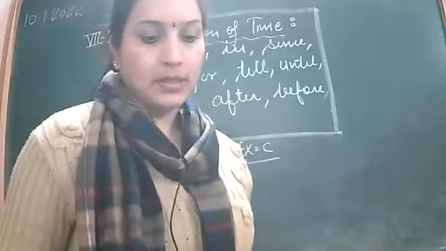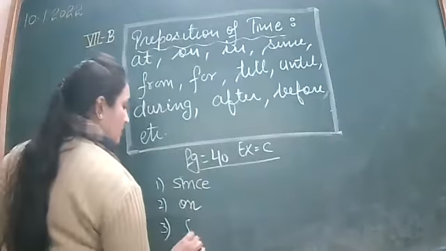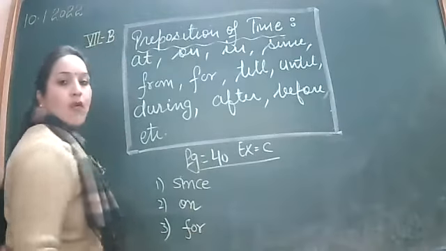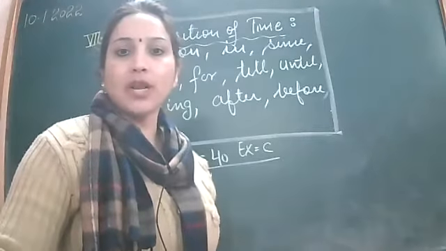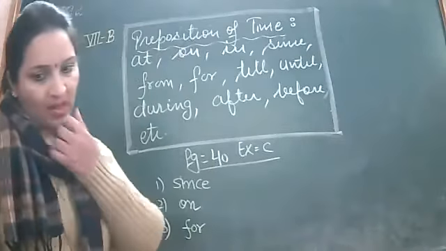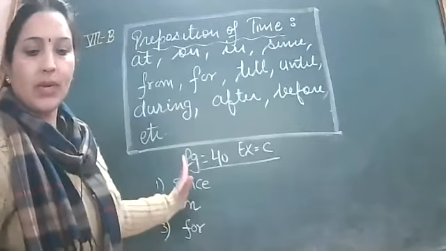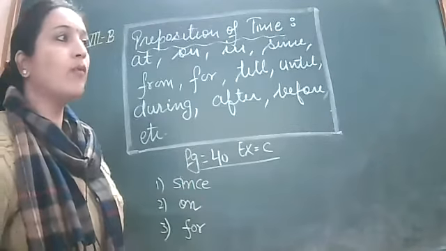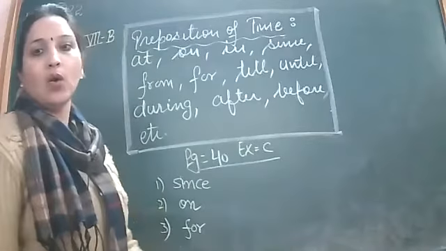Next, they have been studying dash 5 hours. They have been studying for 5 hours. So these all are prepositions of time. I have discussed only 3 sentences with you. In your book, 1 to 10 sentences are given. So the rest 7, you will be doing as homework.